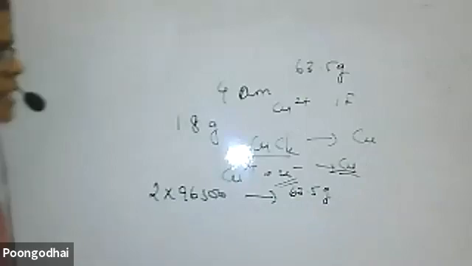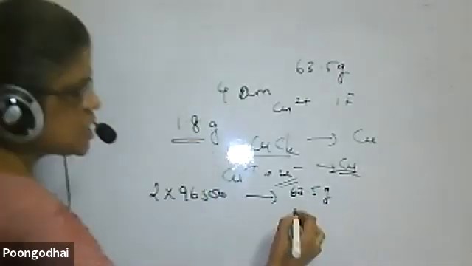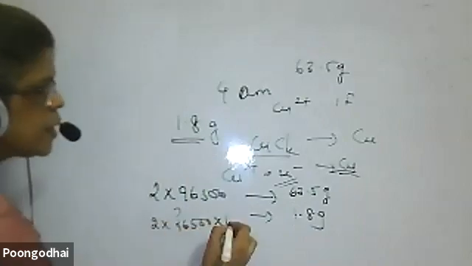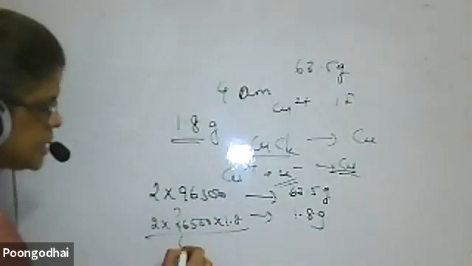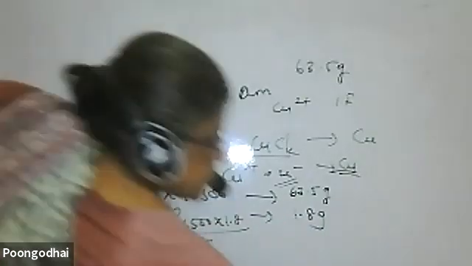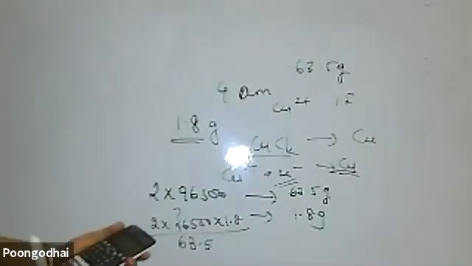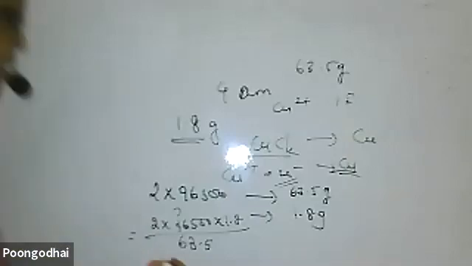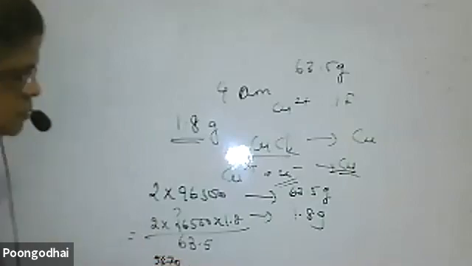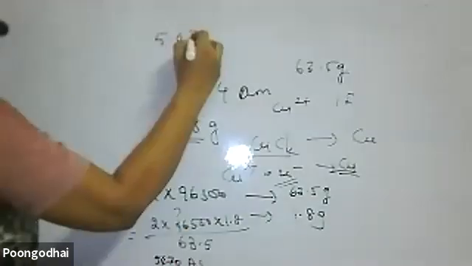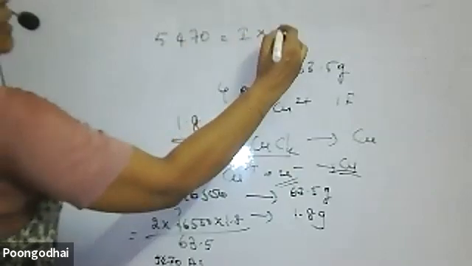In that case, they are asking to deposit 1.8 gram of copper, how much charge is required? 2 into 96,500 into 1.8 divided by 63.5 is equal to how much? I'm getting 5470. Understand? It's nothing but ampere second. Now 5470 is equal to ampere into time in second.